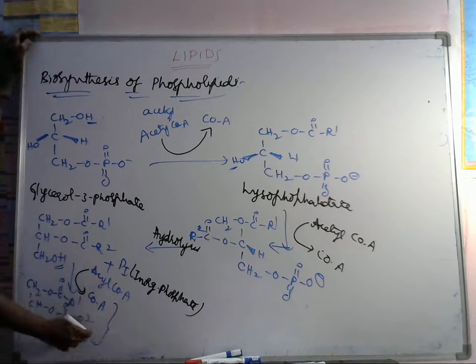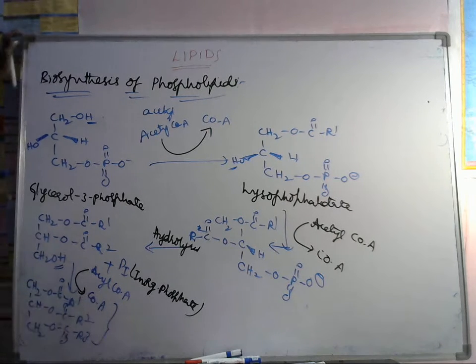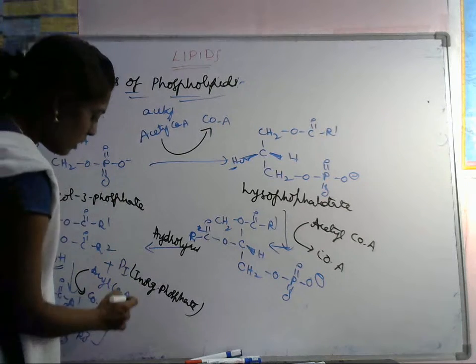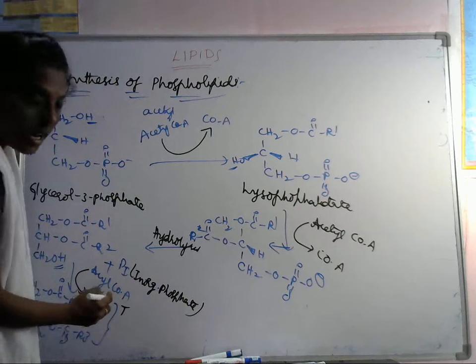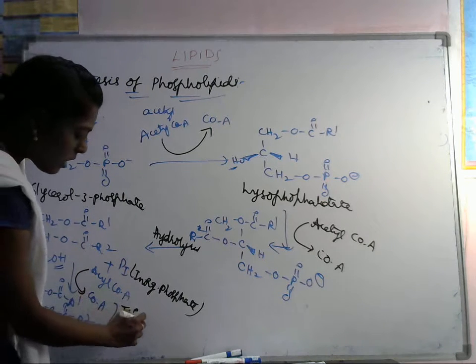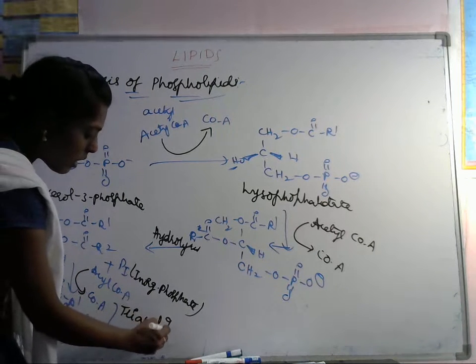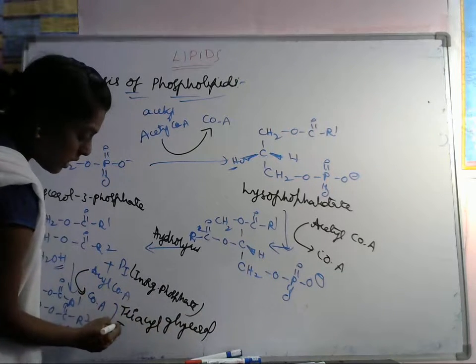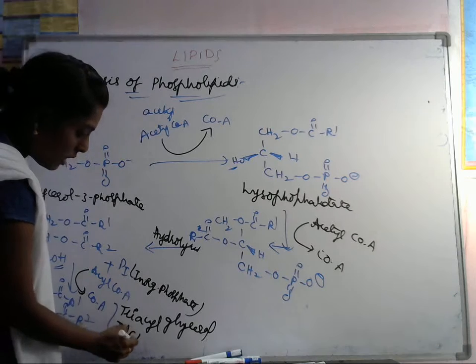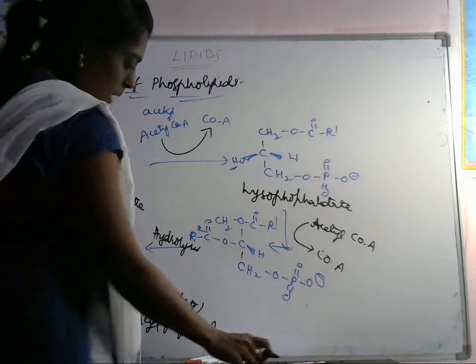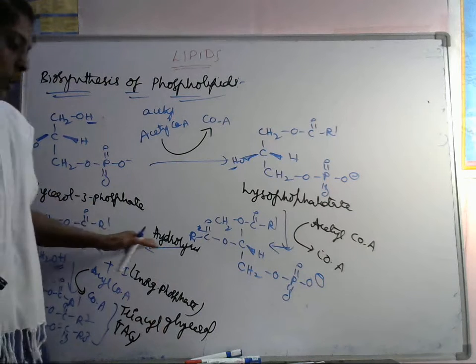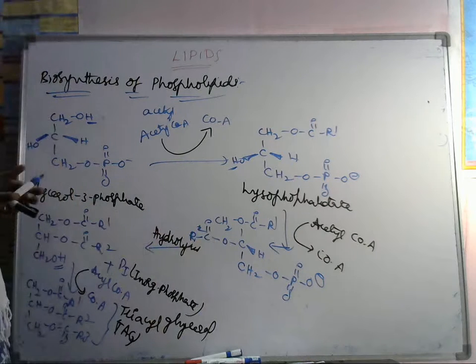Here 1, 2, 3 acyl groups are there, so that's why it is called triacyl glycerol, which is TAG. Okay, TAG. Here we are using glycerol 3-phosphate, a common intermediate in the synthesis of